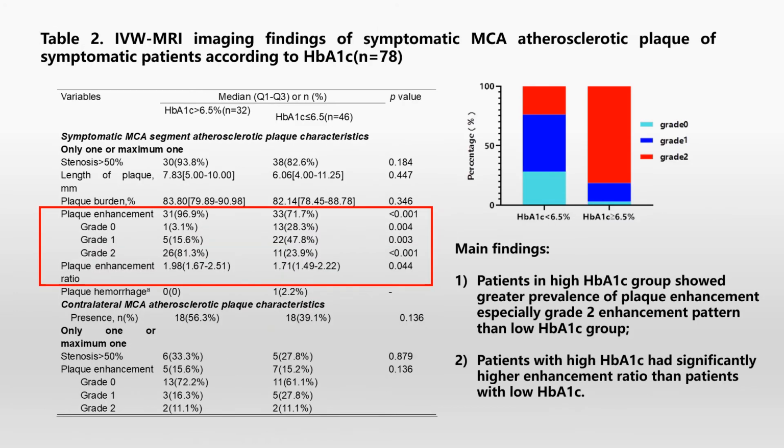Table 2 shows the MR image findings of symptomatic MCA atherosclerotic plaque of symptomatic patients according to HbA1c. Patients in the high HbA1c group showed greater prevalence of plaque enhancement, especially the grade 2 enhancement pattern, than the low HbA1c group. And patients with high HbA1c have a significantly higher enhancement ratio than patients with low HbA1c.